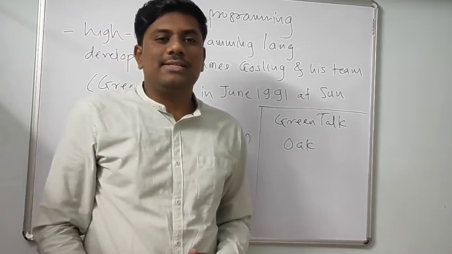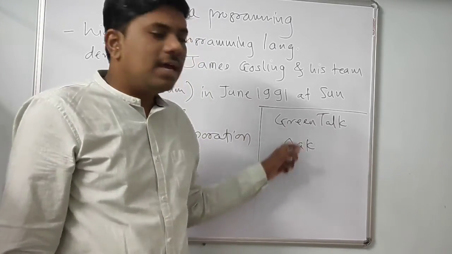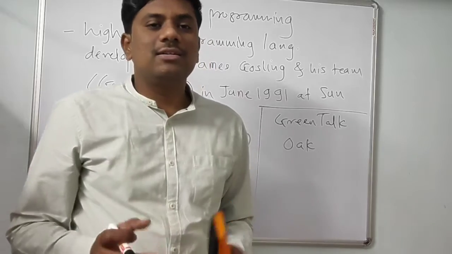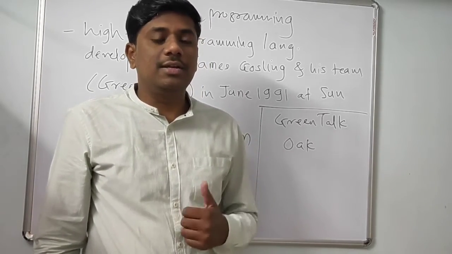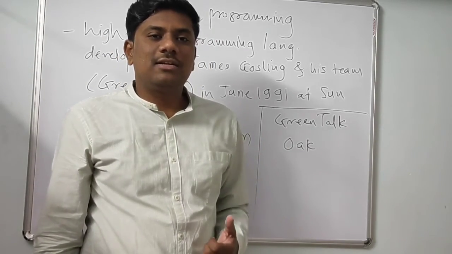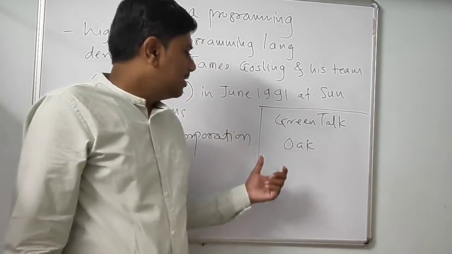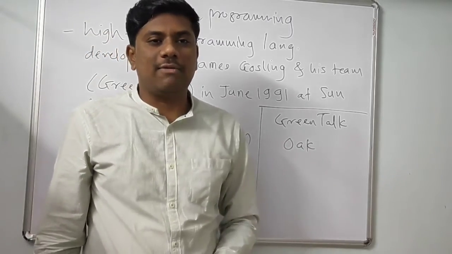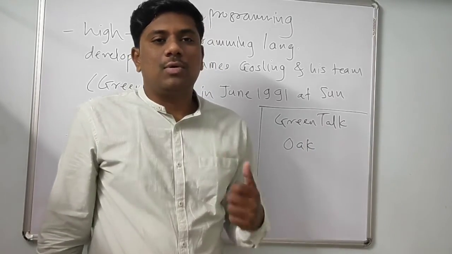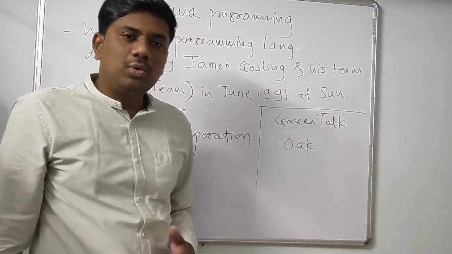But after some days, they found that there was an official company whose name is Oak. Why did they give the name Oak to Java? Because Oak is the national tree for many countries, and it is the symbol of strength. Oak is the national tree for the USA, Japan, France. That's why they gave the name Oak to Java programming language. But later they found that it was a copyright issue, because there was already an established company named Oak Technologies. That's why they needed to rename it.